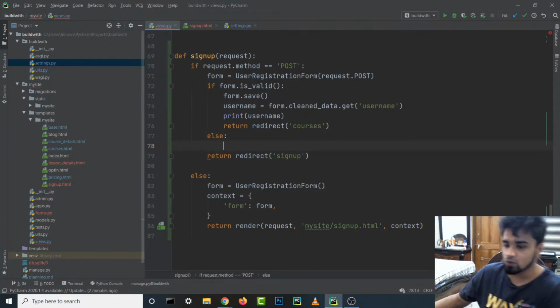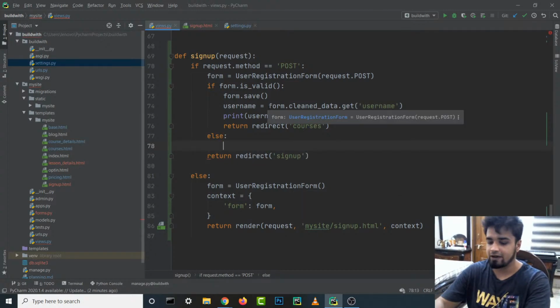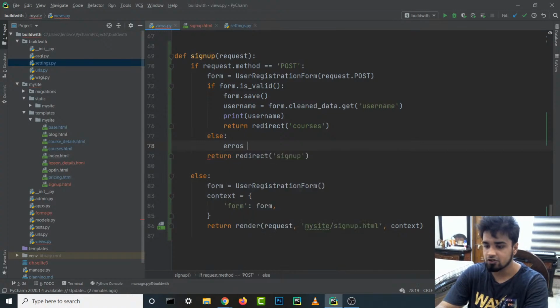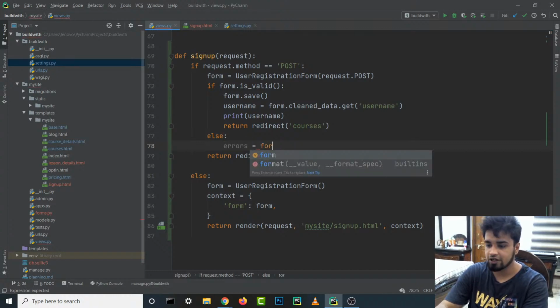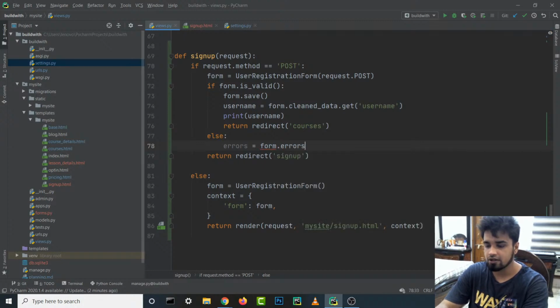So now what we are gonna do is if the form is not valid, we are just gonna make an errors variable. Errors, what's the spelling of errors, right? Yeah, this is how it's spelled, errors. And then we are just gonna write form dot errors, right? Yeah, form dot errors. And we are going to send it to our sign up page, right?